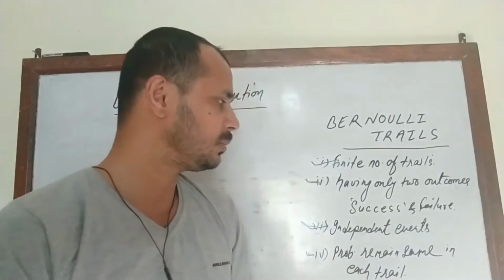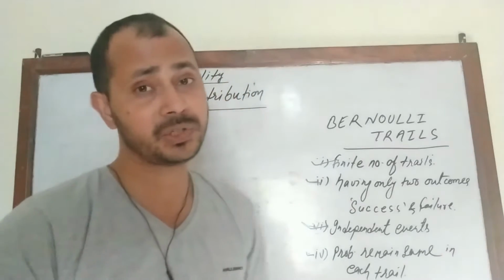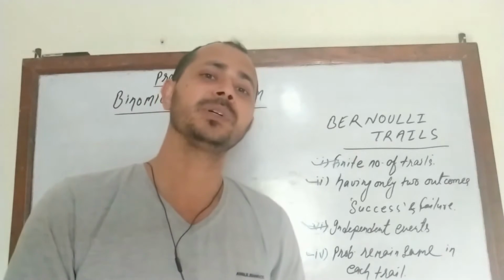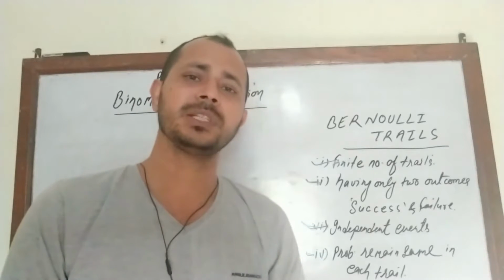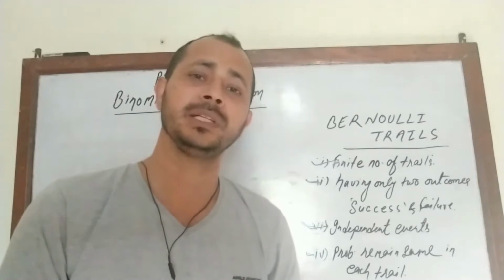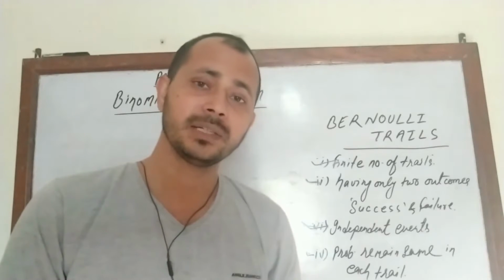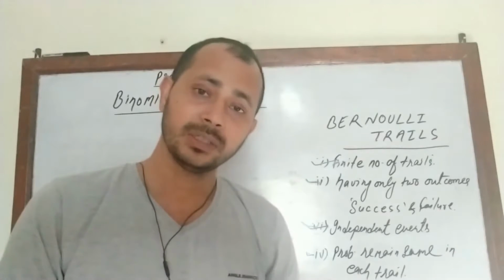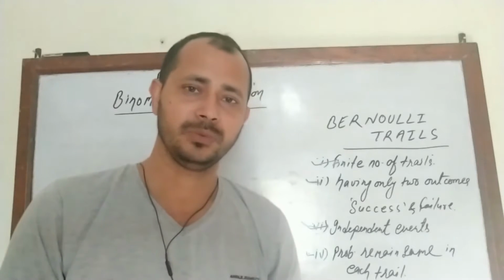Next, the probability remains the same in each trial. In each trial the probability must be the same. Same means, if a coin is tossed 10 times, in the first trial the probability of getting head is 1/2. Similarly, in the second trial the probability of getting head is 1/2. In the third trial also the probability of getting head is 1/2.